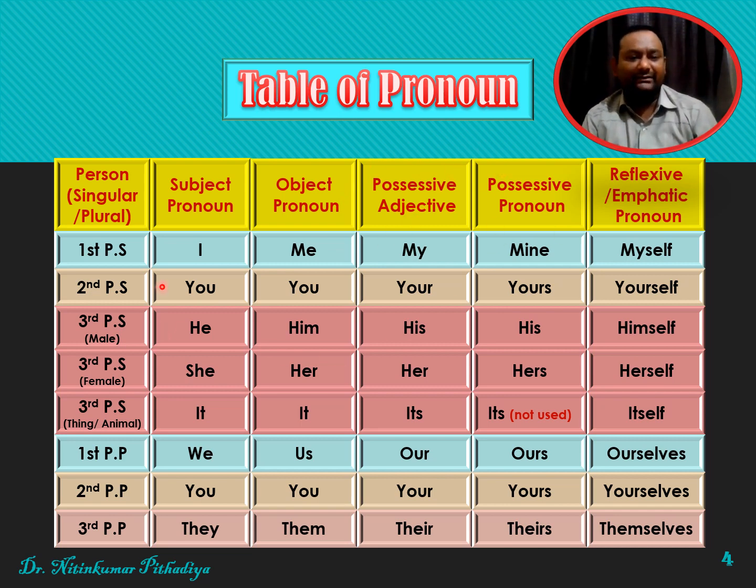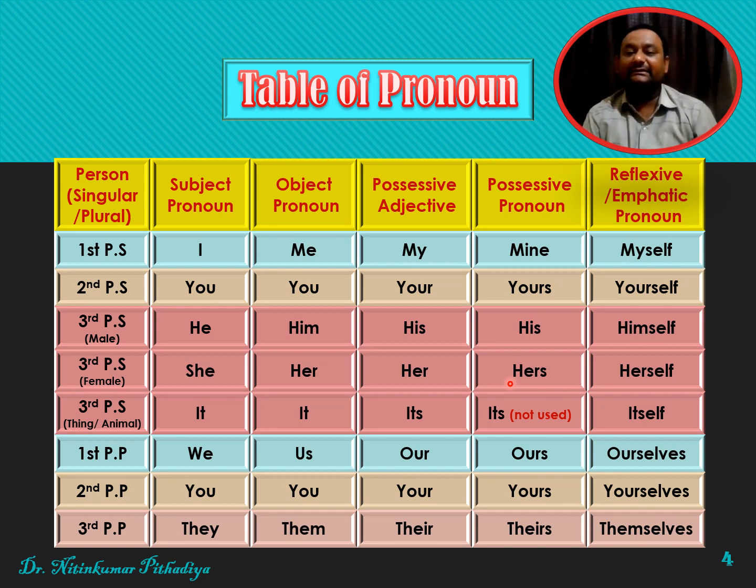Friends, in the same manner, you will be you, your, yours, and yourself. If it is he, then he, him, his, and himself. If it is she, then she, her, her, hers.